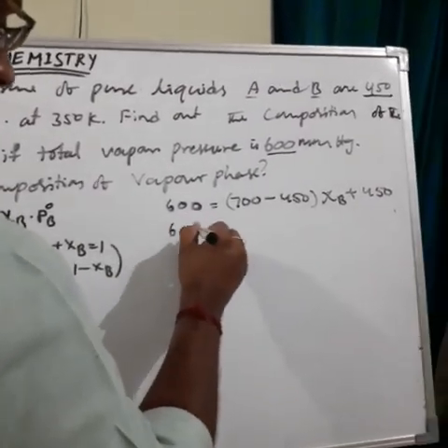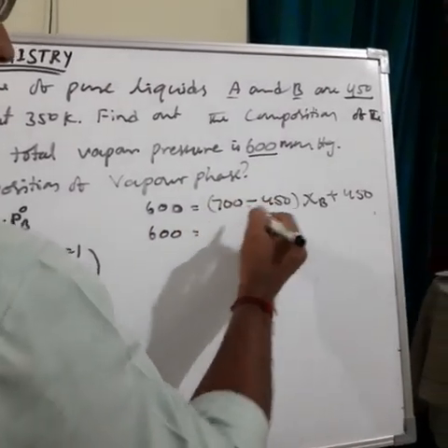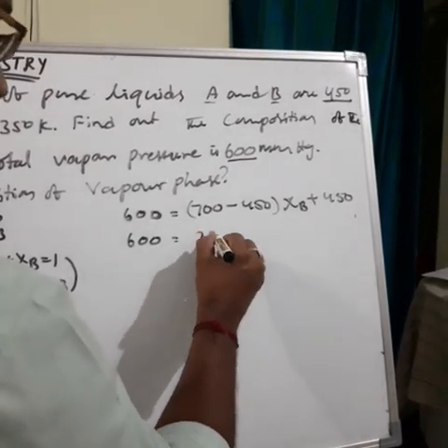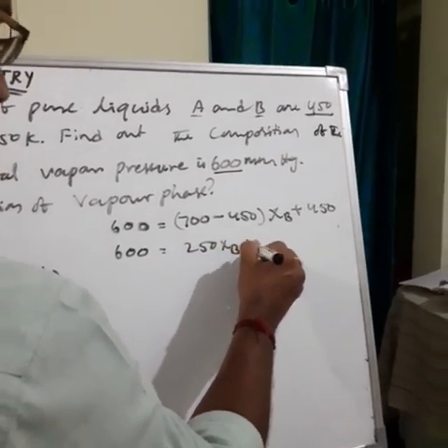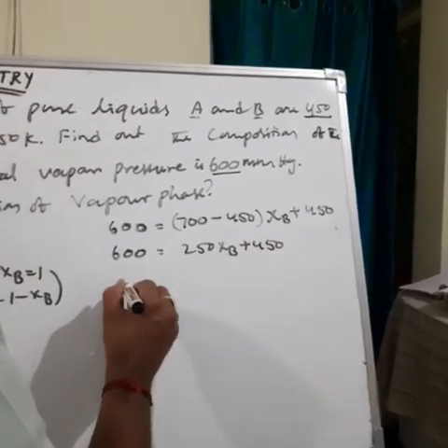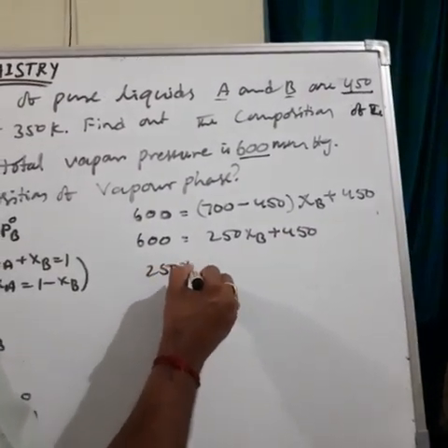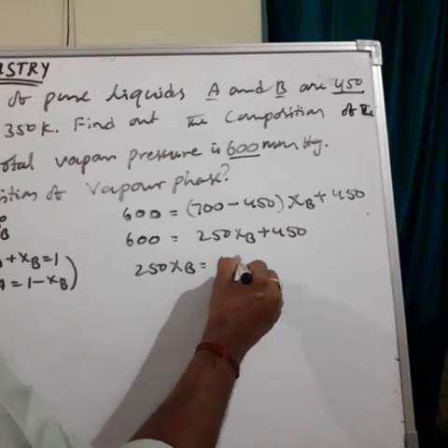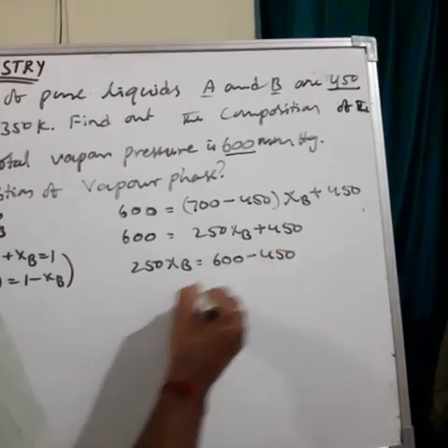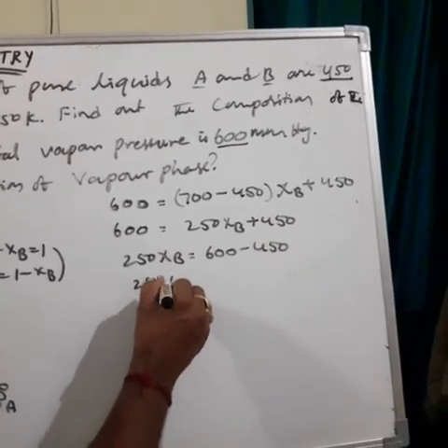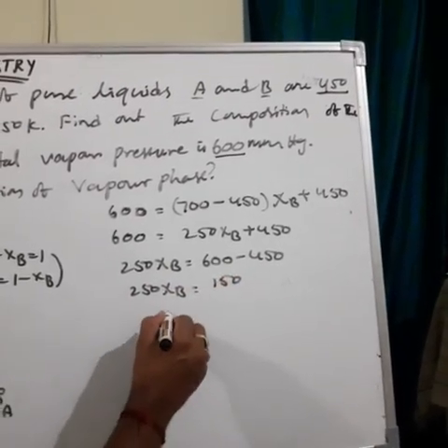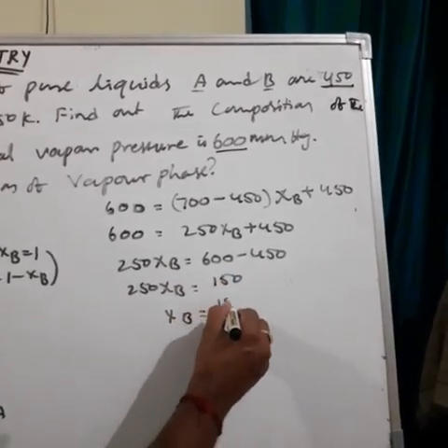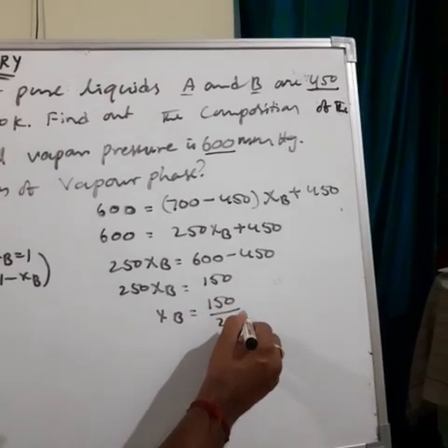Then 600 is equal to 250 Xi B plus 450. Therefore 250 Xi B is equal to 600 minus 450, its value is 150.